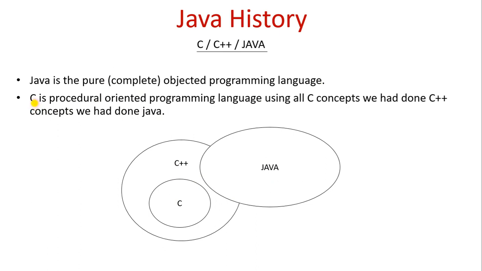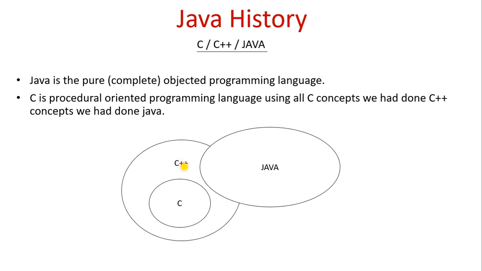Let's see. C is a procedural oriented programming language. Using C concepts we made C++, and using C++ concepts we made Java. Let's understand through this diagram. C is a procedural oriented programming language and it was developed in the 70s. C++ is an object oriented programming language along with procedural oriented, and it was developed in the 80s. And Java is the pure object oriented programming language that was developed in the 90s.